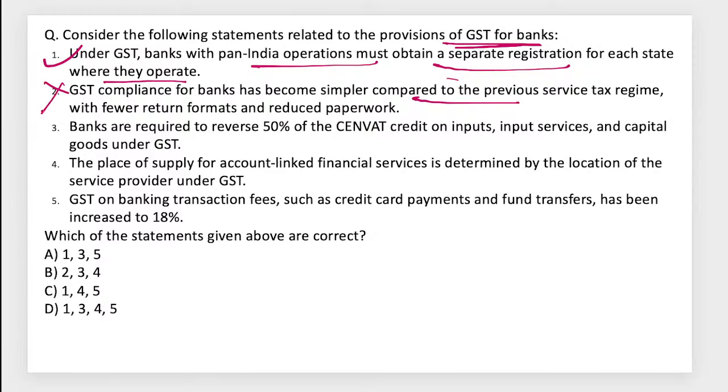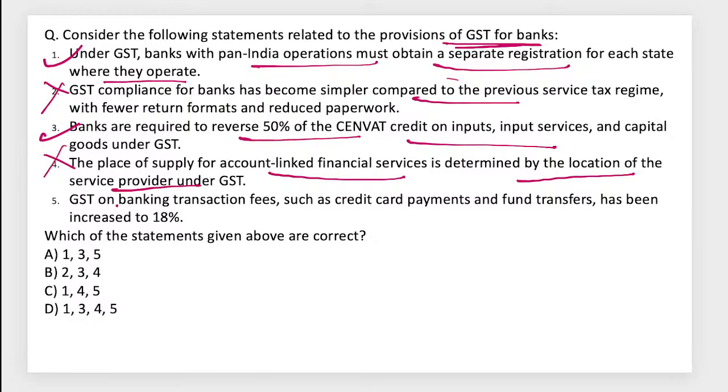No, they have become stricter, more complex. Banks required to reverse 50% of CENVAT credit input service and this. The place of supply for account linked financial services is determined by the location of service provider? No, it is based on the customer.